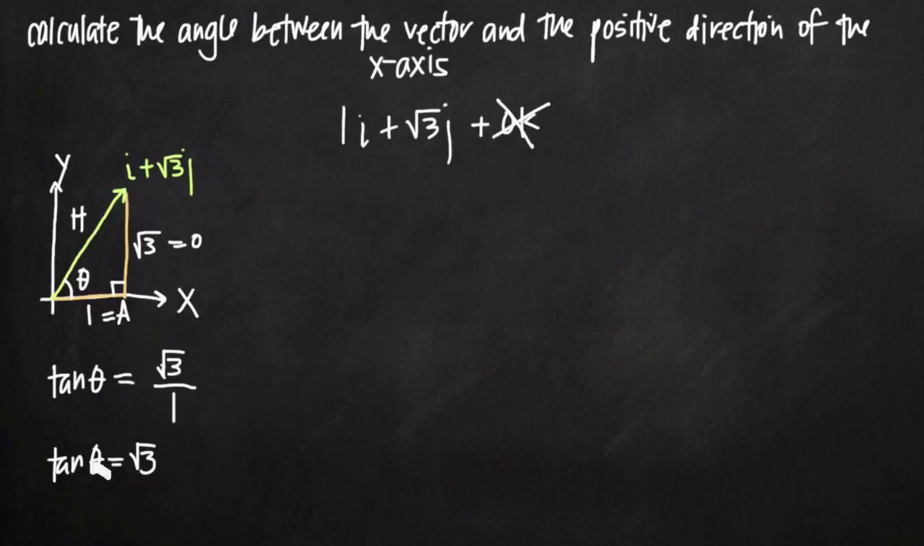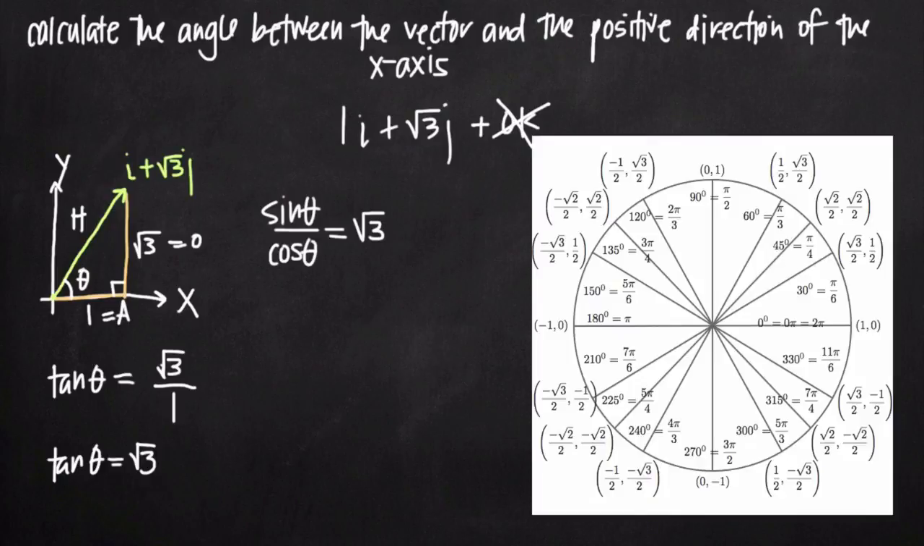Remember that tangent is equal to sine divided by cosine. So we can replace tangent of theta with sine of theta divided by cosine of theta equal to square root of 3. Now here's where our unit circle gets involved. We need to find a value for theta such that when we take sine of theta, and we divide it by the value of cosine of theta, our result is square root of 3.